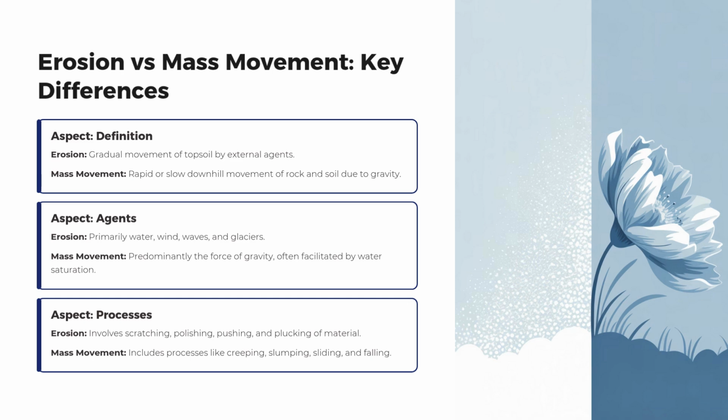Aspect, processes. Erosion. Involves scratching, polishing, pushing, and plucking of material. Mass movement includes processes like creeping, slumping, sliding, and falling.